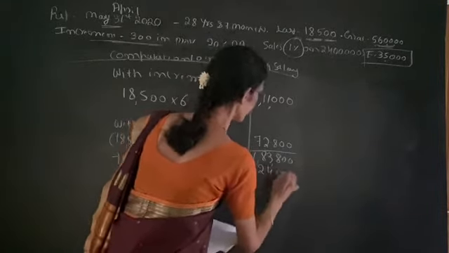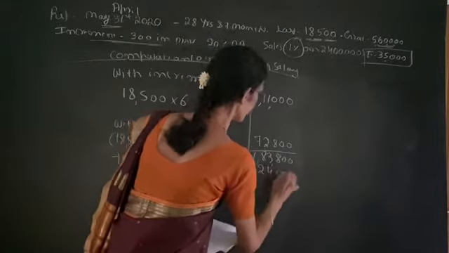But we need 1 month salary, that is average 10 months salary. So we have to calculate average 10 months salary. That means average 10 months salary is equal to 2,07,800 divided by 10, that is equal to 20,780.